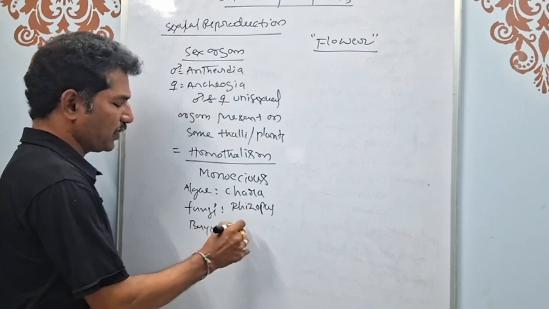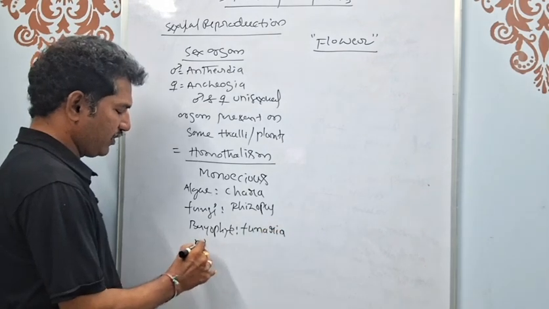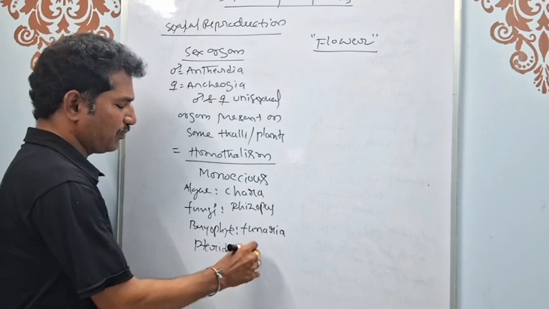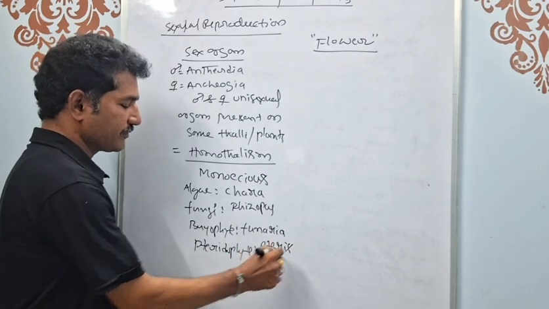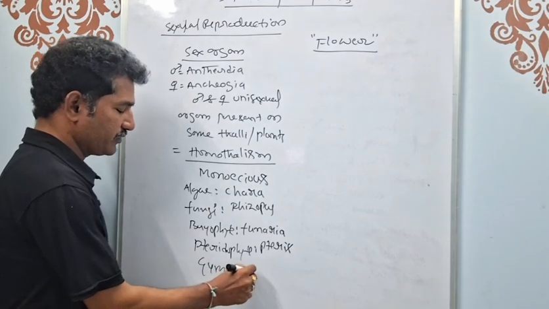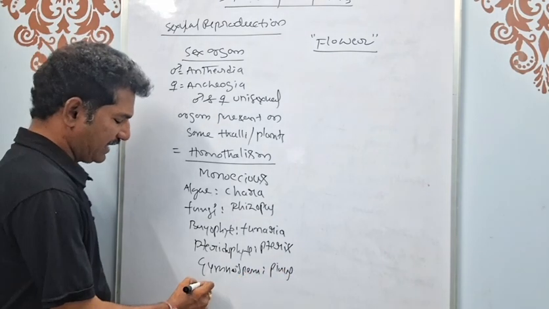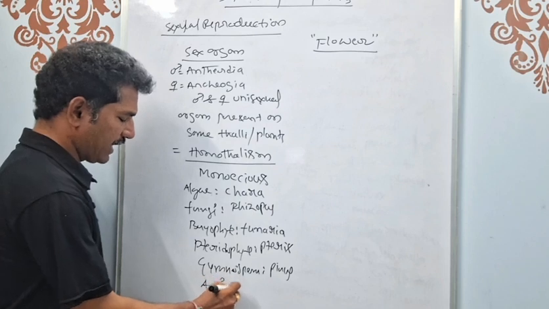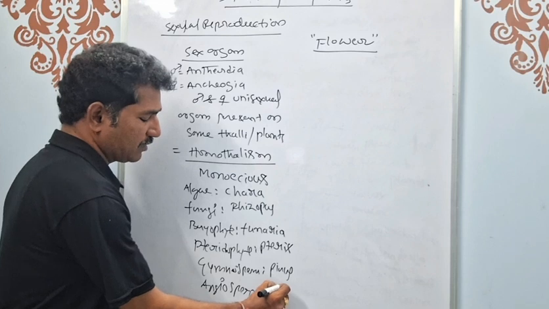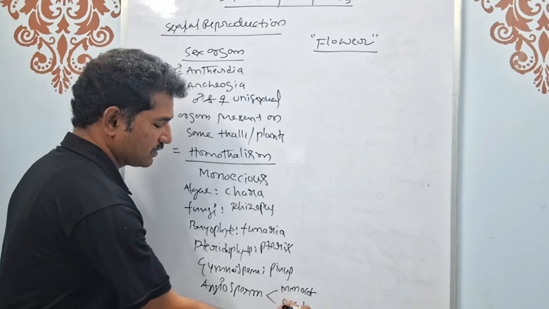Bryophyte, example Funaria, and pteridophytes, example Pteris, and gymnosperms, Pinus, and angiosperms. Angiosperms are generally of two types, monocot and dicot.